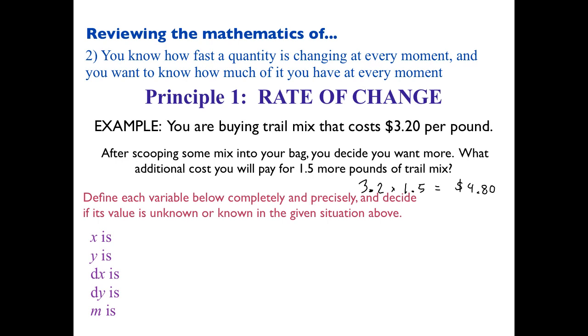So let's do x together. What do you suppose, if we're looking at a conventional way of assigning? He said the number of pounds. Agree with that? We'd be a little more specific than that. Yeah, that's right. The amount of trail mix in... okay, yeah. I just threw in total in there. So the total amount of trail mix in your bag is x.